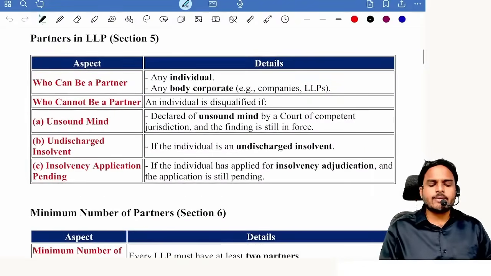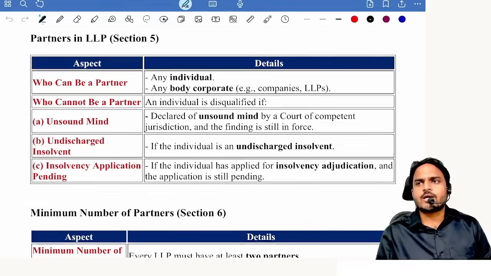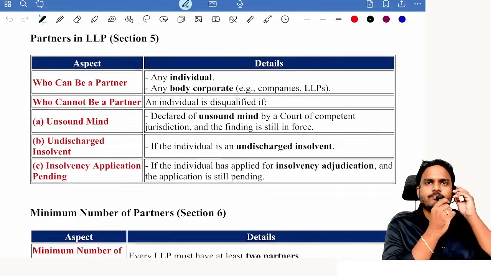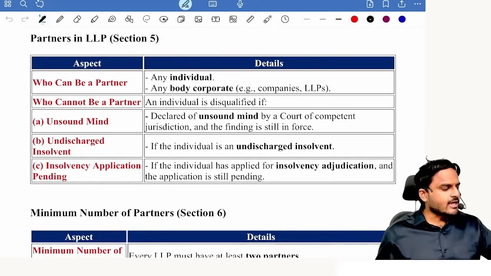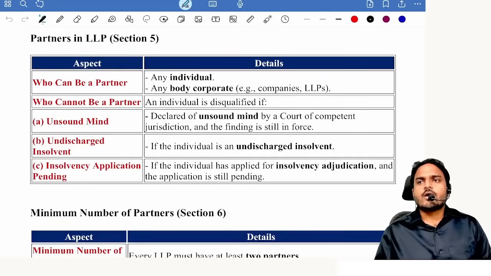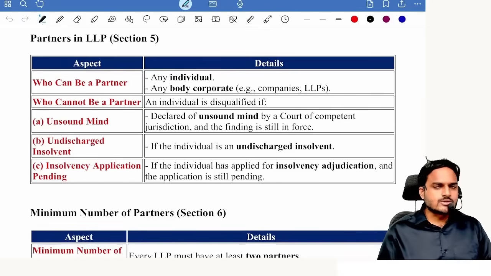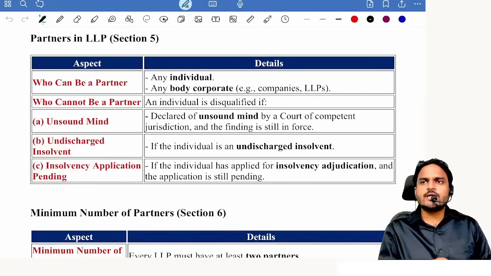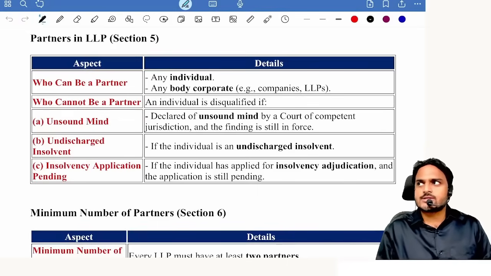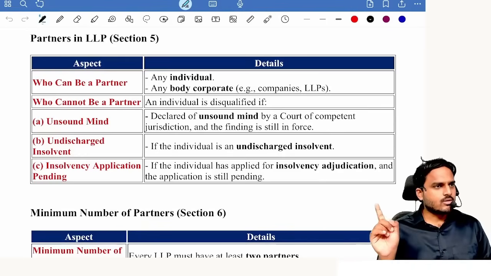Partners in LLP. Who can be a partner? Individual, body corporate. Tell me, can an HUF become a partner of an LLP? Can a foreign LLP become a partner of an LLP? Foreign LLP, Indian LLP, Indian company, foreign company, company incorporated outside India, all qualify. Corporate sole, cooperative society, HUF not qualified. Individuals also: minors not admitted, unsound mind not admitted, adjudicated insolvent not admitted, undischarged insolvent not admitted.